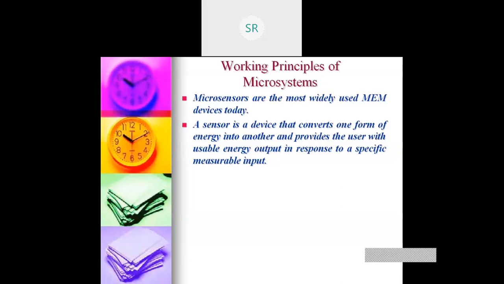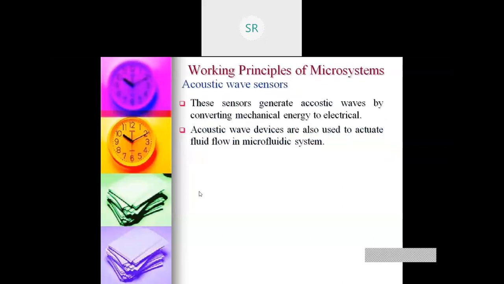So it provides the user with a usable energy output, meaning the user should be able to read that value. My specific measurable input is the pressure and the final output is the voltage, so that the user can read that value in response to the pressure. So that is the basic definition of the sensor.